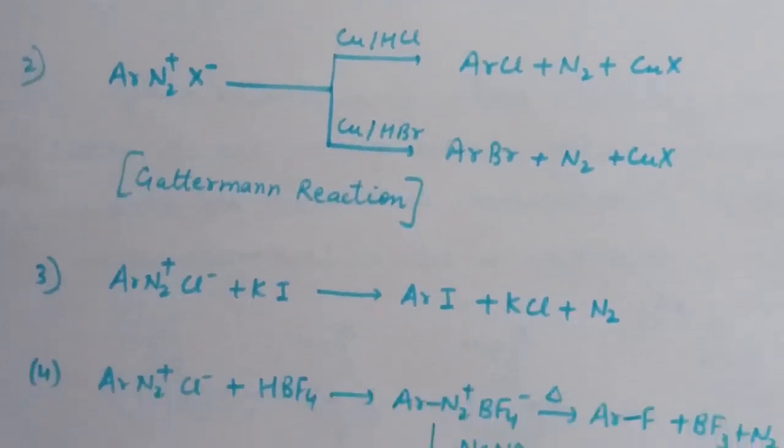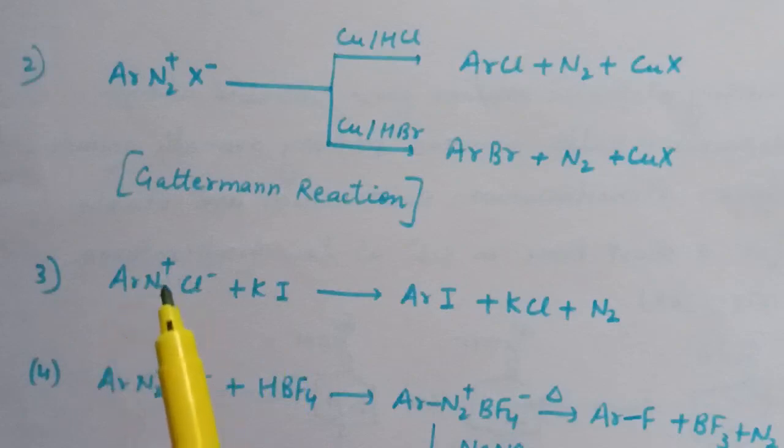Third is if we want to introduce iodine at the benzene ring. Here, in presence of KI, this arene diazonium salt gives aryl iodide, where iodine is attached to this aromatic ring. Along with aryl iodide, N2 gas is released and KCl is formed. So if we want to attach iodine at the benzene ring, first we will